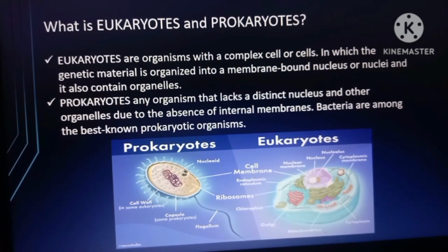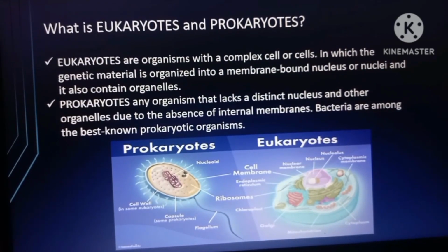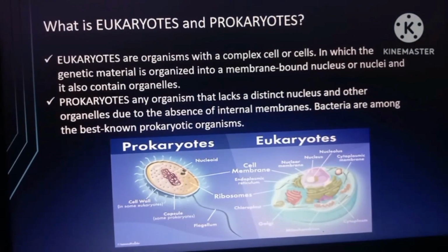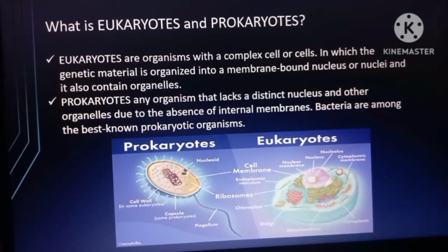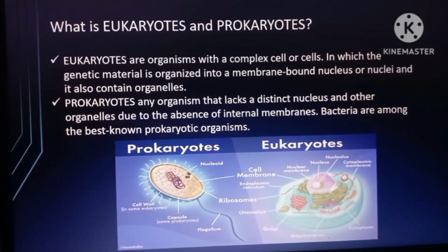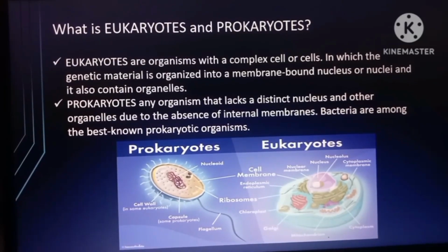Then, prokaryotes. It is any organism that lacks a distinct nucleus and other organelles due to the absence of internal membranes. So, bacteria are among the best-known prokaryotic organisms. So, prokaryotes are lacking a nucleus and are composed of only a few organelles.